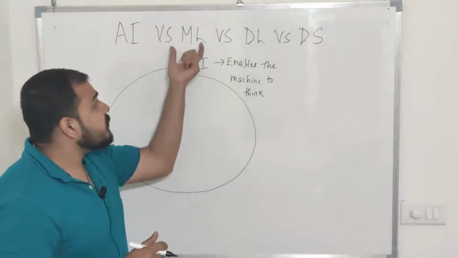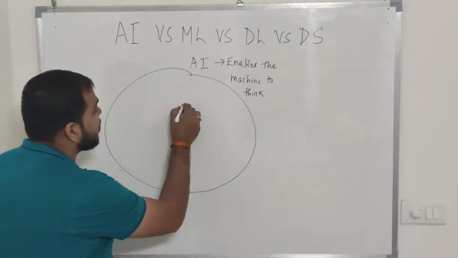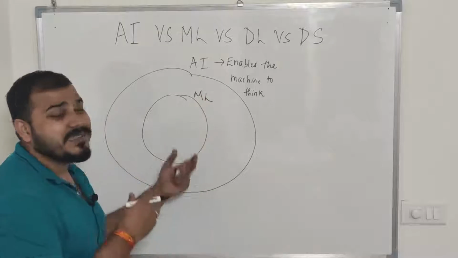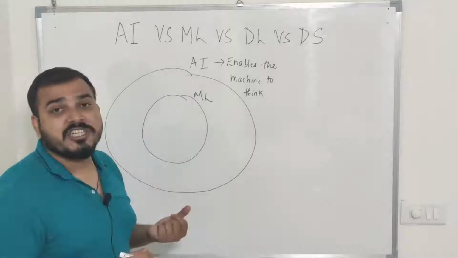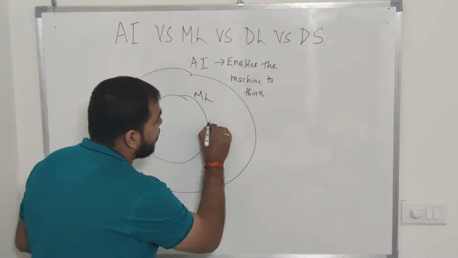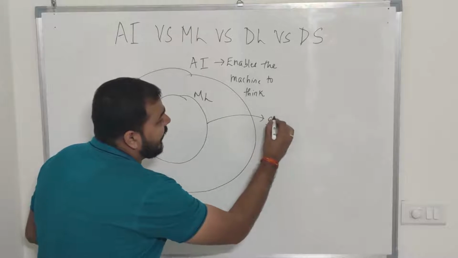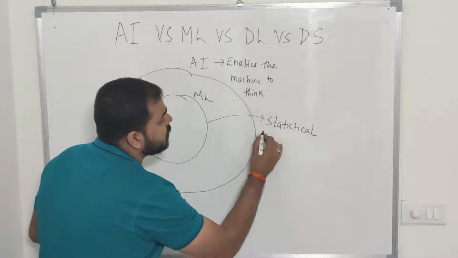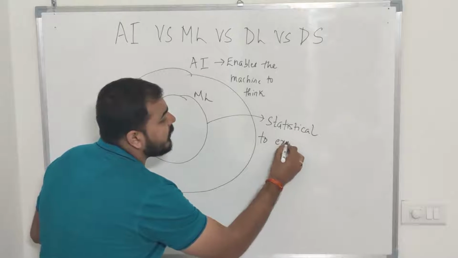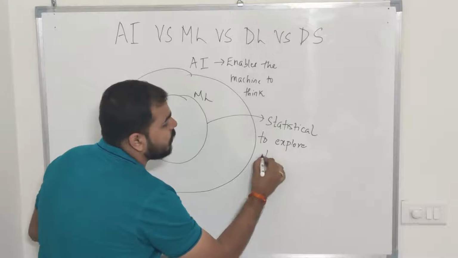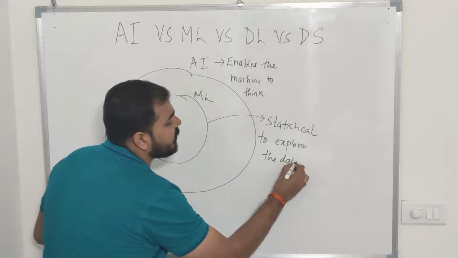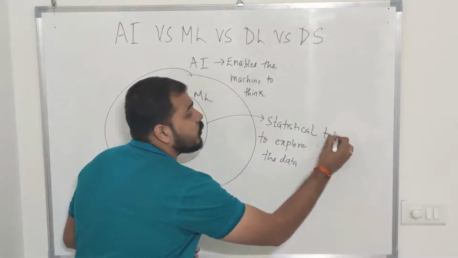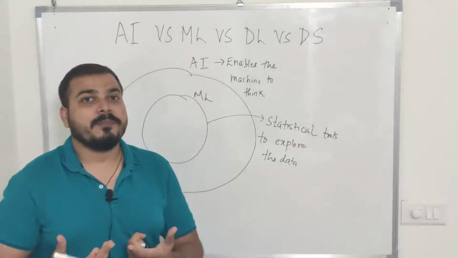Now, when I talk about machine learning, it is a subset of AI. So machine learning is a subset of AI. And what does machine learning help us to do? Simple definition guys: it provides us some statistical tools to explore and understand that particular data.